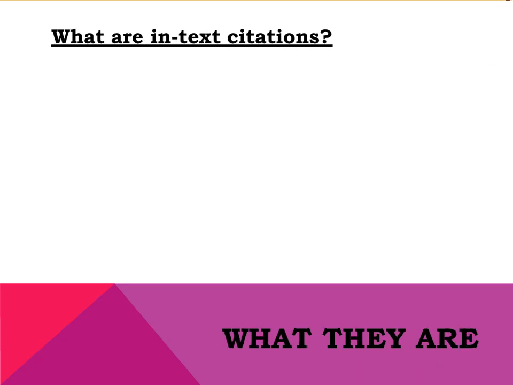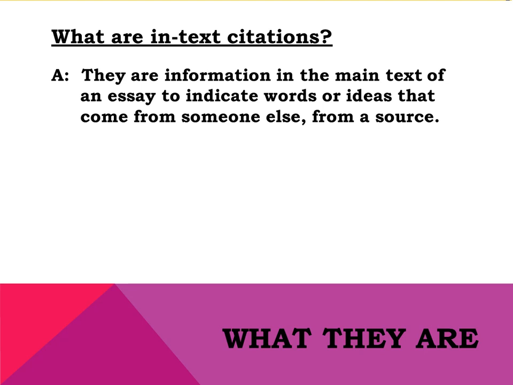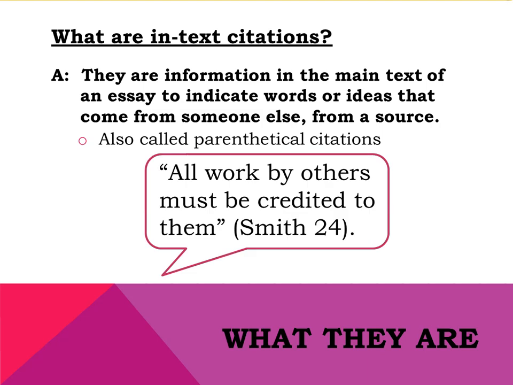In-text citations are what you put in parentheses in the main text of your paper to indicate that you are giving credit to a source. They are also sometimes called parenthetical citations. Generally, in-text citations include the author's last name and the page number, as pictured here. However, there are some exceptions, and we'll talk about those shortly.